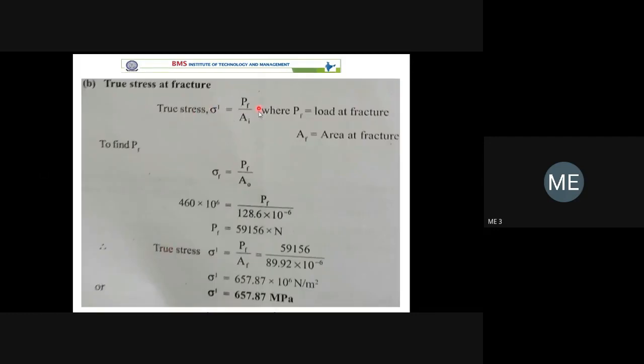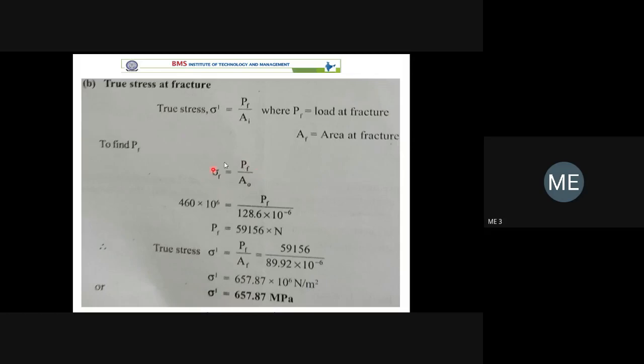True stress at fracture is fracture load divided by area at fracture. The fracture is given. No, this is true stress. You are talking of the sigma dash that is referred to true stress. So this is a totally different formula. We know that the sigma F, that is the fracture strength, is known. It is equal to PF divided by A naught.